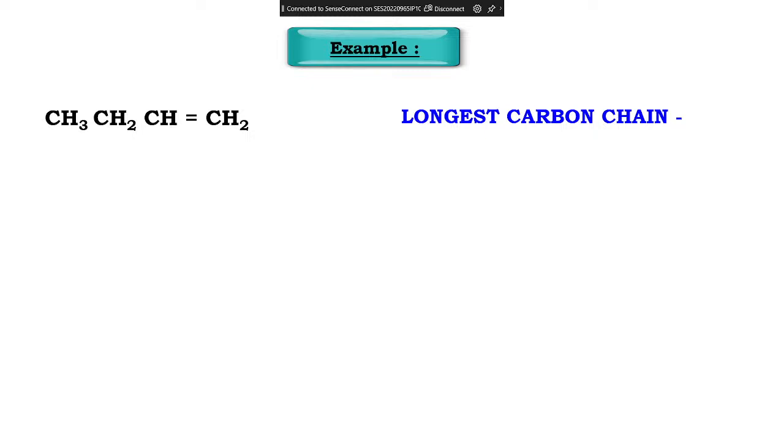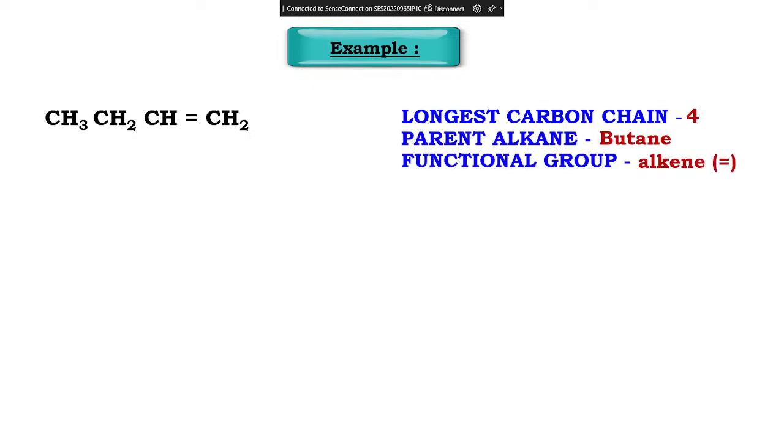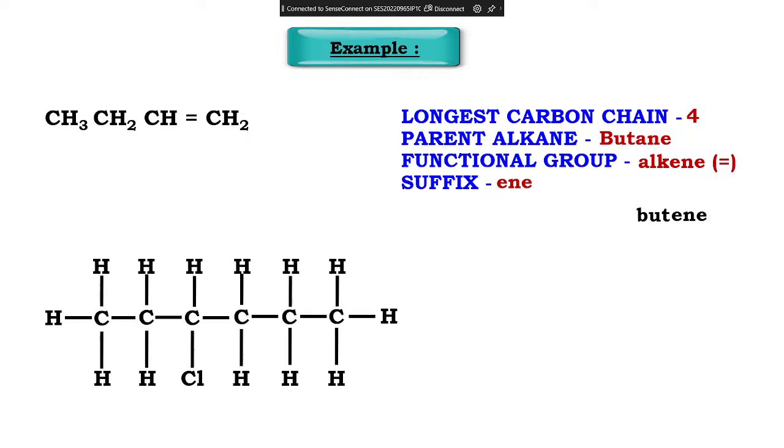Double bond. The longest carbon chain we have is 4. The parent alkane is butane, but the functional group is alkene because it is which bond here? Double bond. Saturated or unsaturated? Unsaturated. So the suffix will be ene. So the answer will be butane की जगह में butene. Now tell me for this.